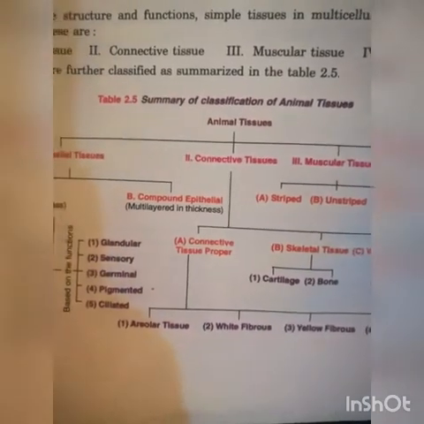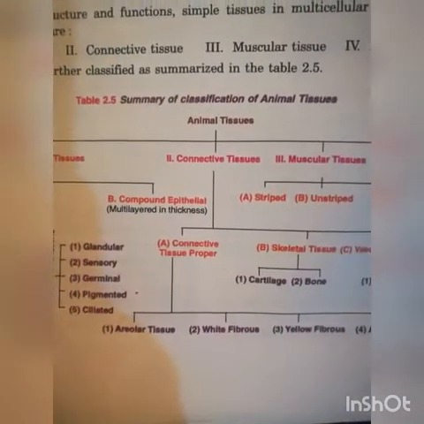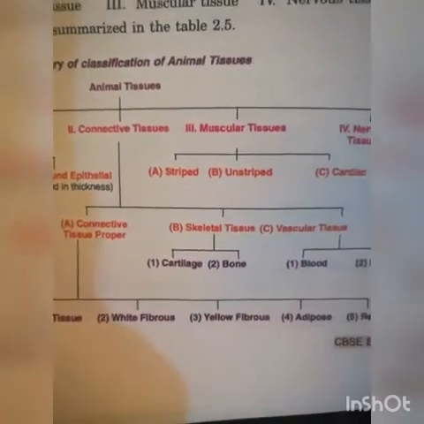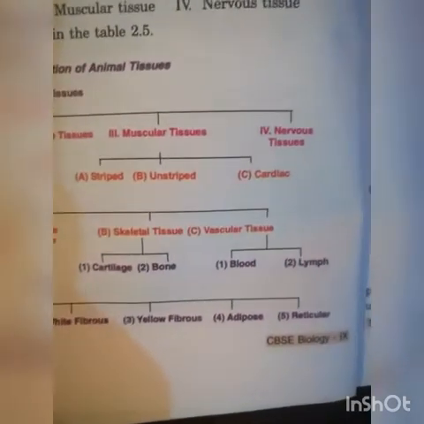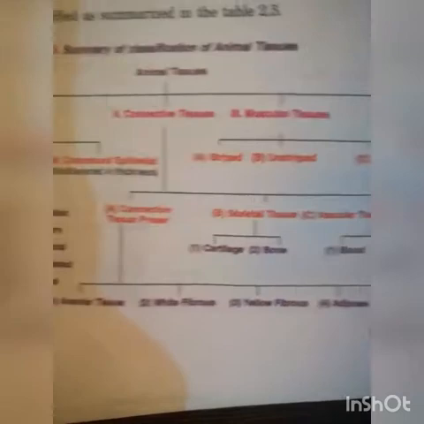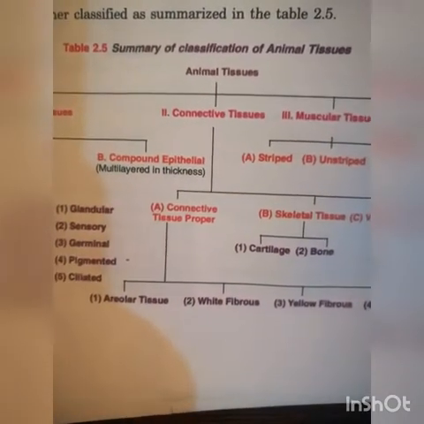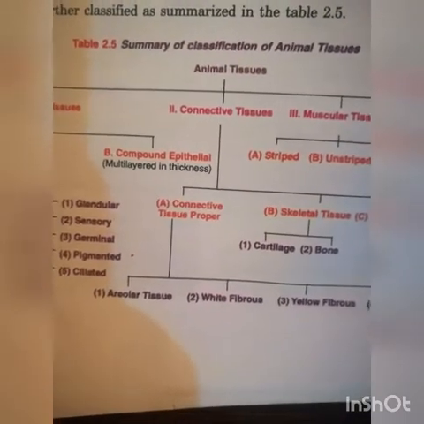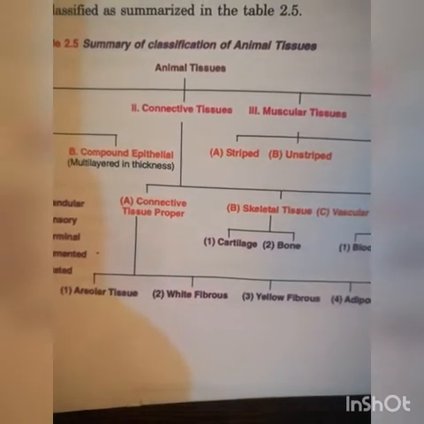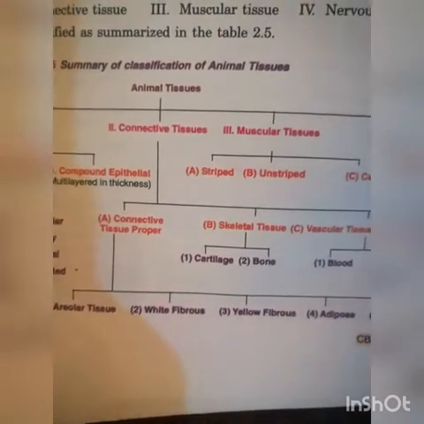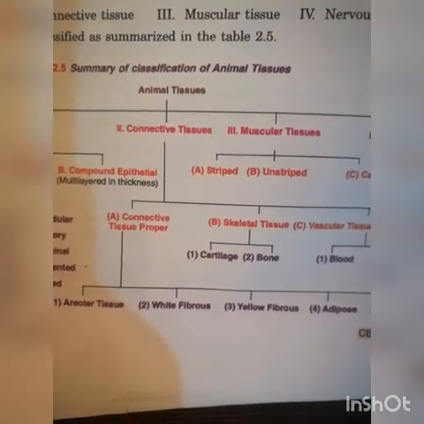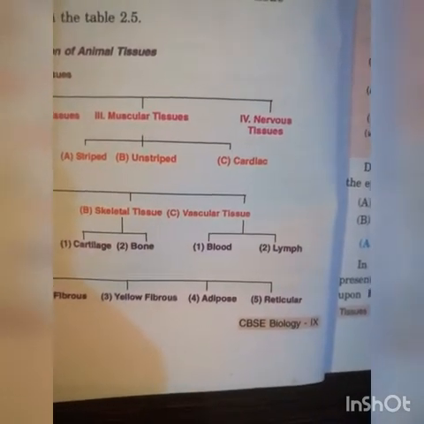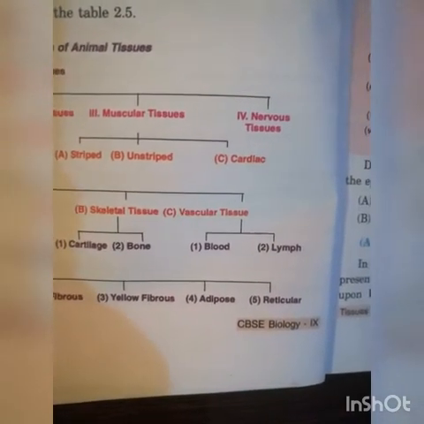Then connective tissue is further divided into connective tissue proper, skeletal tissue, and vascular tissue. Connective tissue proper is further divided into areolar tissue, white fibrous tissue, and yellow fibrous tissue. Skeletal tissue is divided into 2 types: cartilage and bone. And vascular tissue is divided into blood and lymph.